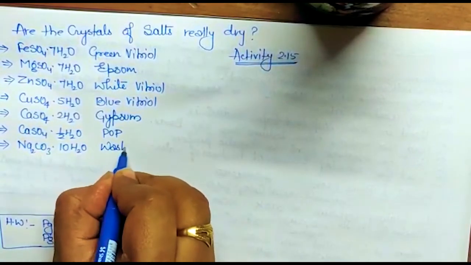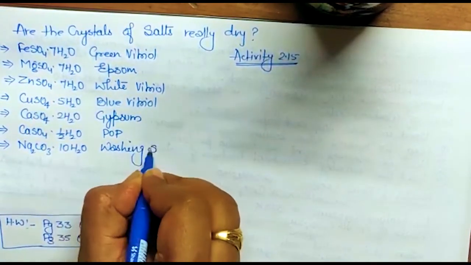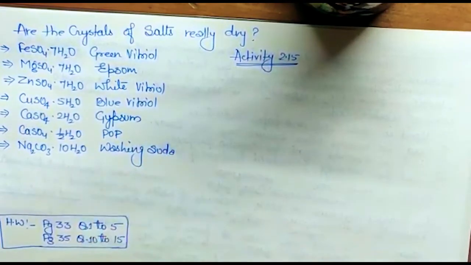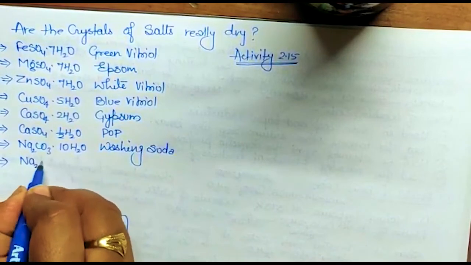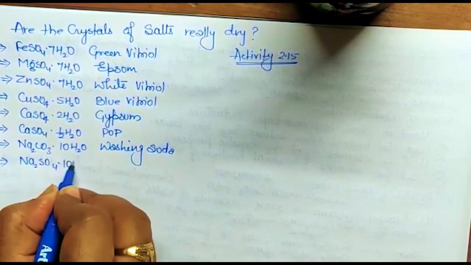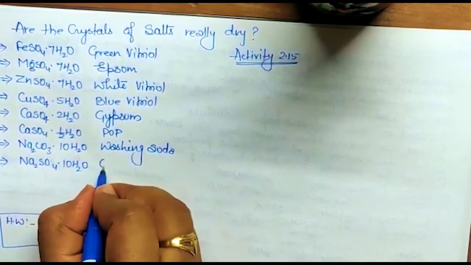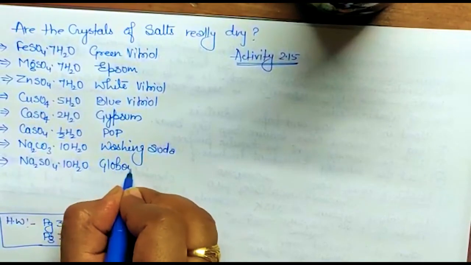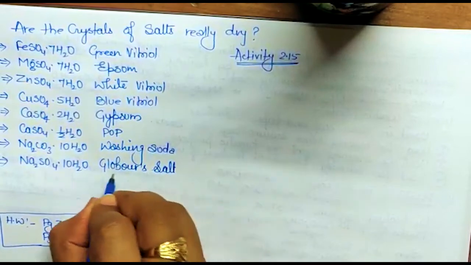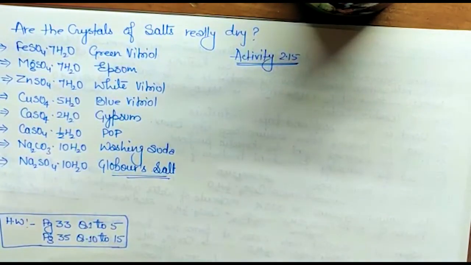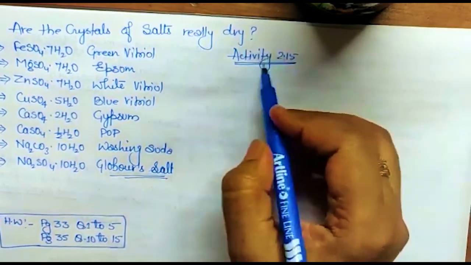Washing soda. Yes, so all these have crystals of water. Okay, next is Na2SO4.10H2O, that name is Glauber's salt. So these are some salt names you have to just learn. Okay, clear? Any doubt?